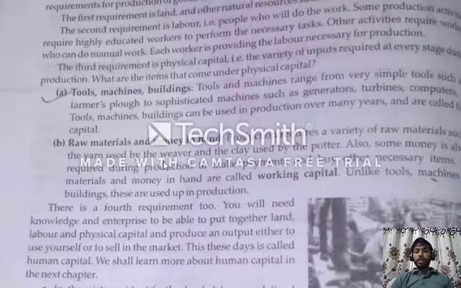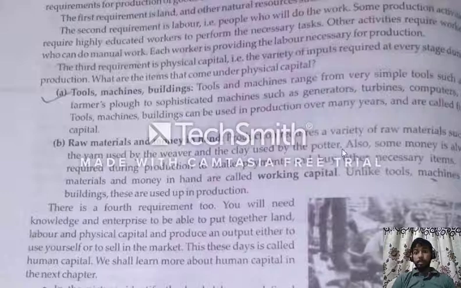For weaving, we need yarn. Without yarn, we can't weave anything. Similarly, to make a pot of mud, we need clay. Clay is also a synonym of mud. Without mud, how can we make the pot?